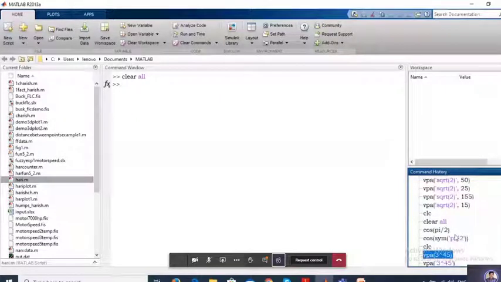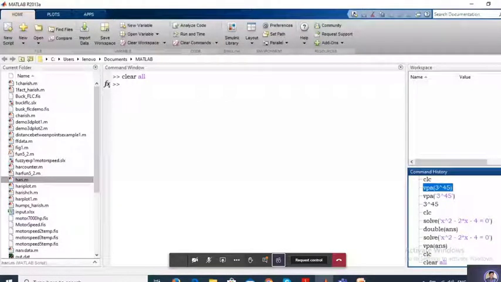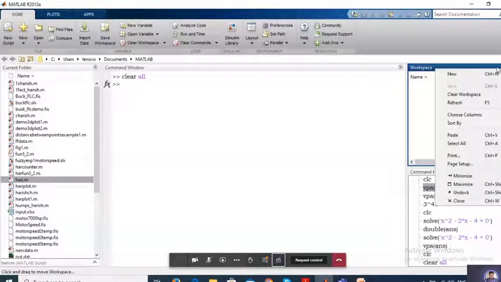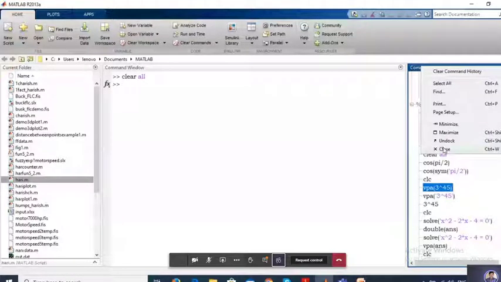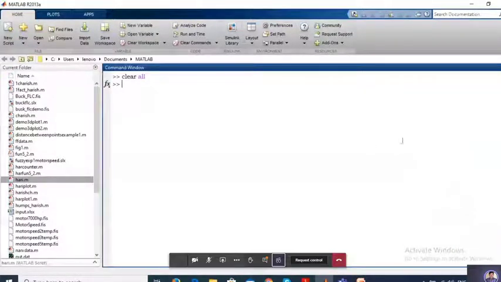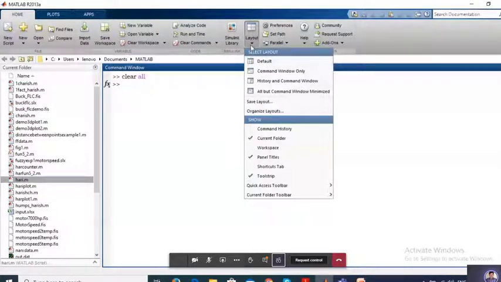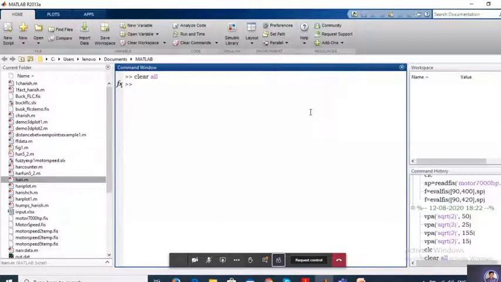If you close this layout, suppose you have closed the workspace or everything by mistake, there is a layout option here. If you type here, a pop-up will come out. If you click on default, then the workspace, command history, and the whole environment will be visible again.